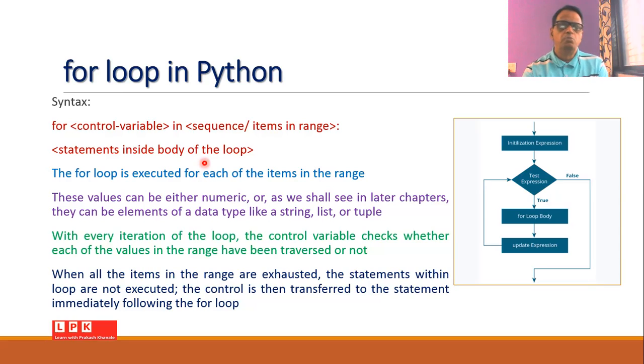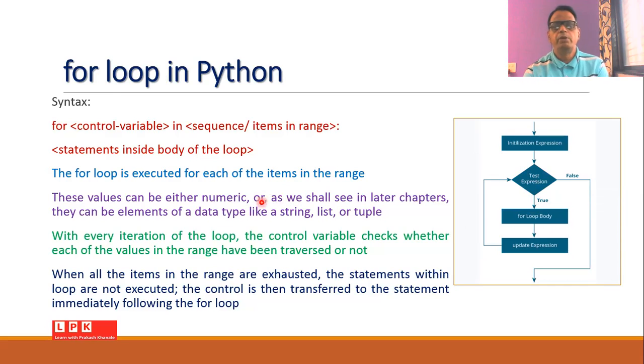body of the loop. As shown in this diagram, initially we initialize the variable, then we check the condition. If the condition is true, then we execute the for loop body. We update the expression, and then again go for checking of the condition. So the for loop is executed for each of the atoms in the range.